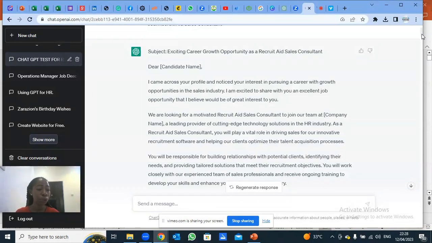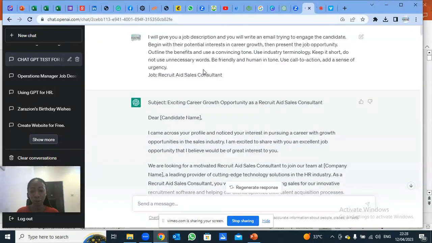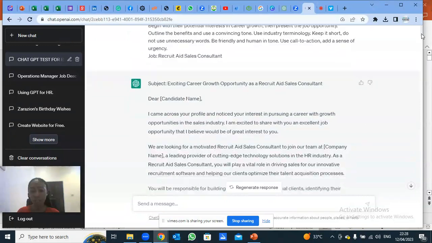Now, this is what I call candidate outreach. When I was presenting candidate outreach, I said that you use GPT to create a Boolean search string, and then go online to search using the Boolean search string that GPT created for you. And then you have now seen a particular candidate that is of interest to you, and you want to reach out to the person. That is candidate outreach. Now you want to make sure that you are as professional as possible. Tell GPT what you want GPT to do, and that is what I have just done here with all this. Then GPT is now giving me the answer.